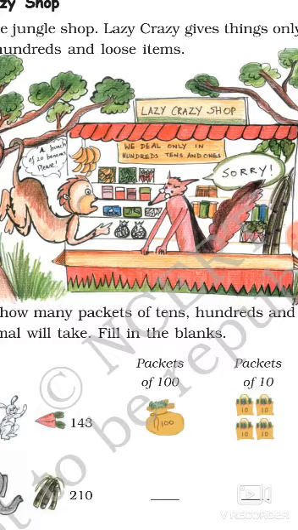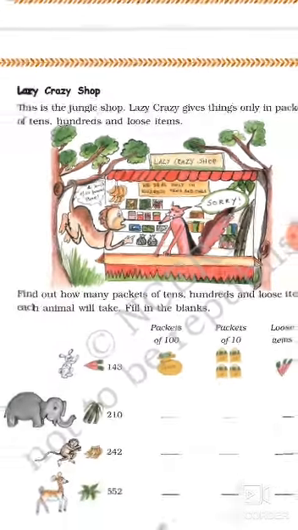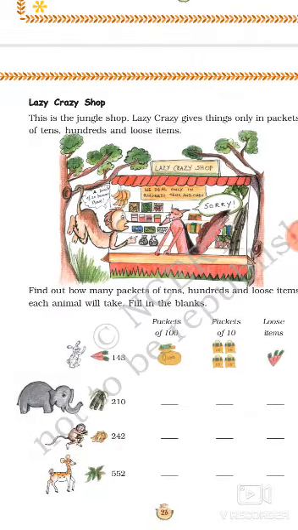Yes, the fox will give 2 packets of tens to the monkey. Okay, now we will find some other things. How can they distribute into the tens, hundreds and loose items?